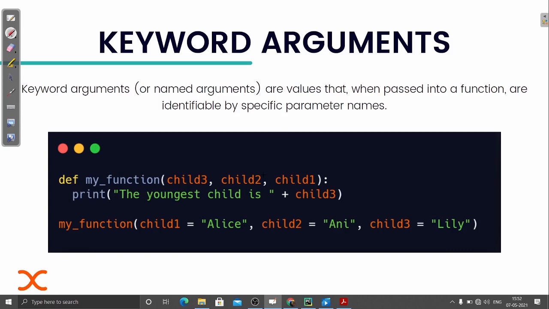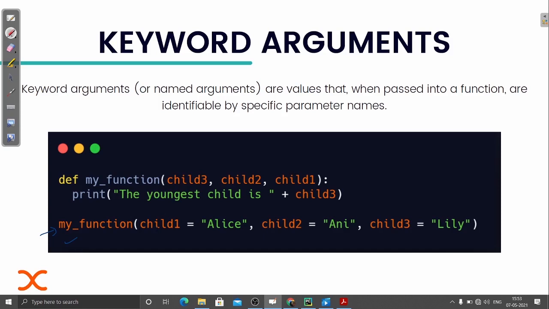Suppose here we are defining a function with some parameters, and now we are calling this function my function, and while calling, we are assigning values to the variables. The order of the parameters was child 3, then child 2, then child 1.